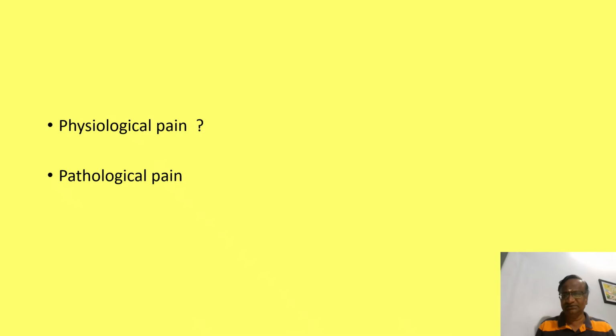Mostly what they say is that physiological pain will not have much hypersensitivity and does not go on to become chronic pain. We have never heard of labor pain going on to become chronic pain. This is physiological pain. Only pathological pain, with numerous algogens, goes on. Algesia means pain. Algogens means chemicals that produce pain. So with repeated stimulus, central sensitization, and wide dynamic range neurons, we have pathological pain, chronic pain, hypersensitivity, everything.